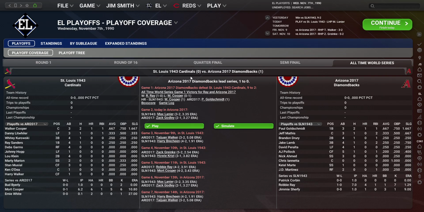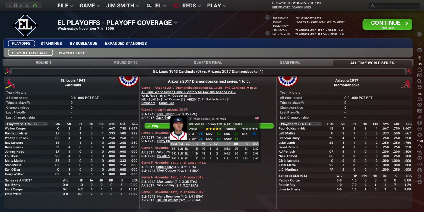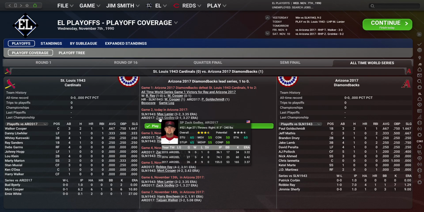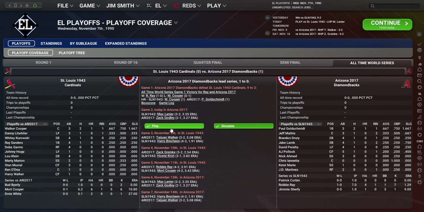But here we are, game 2 of the all-time World Series will begin here. Max Lanier is pitching today for the Cardinals. Well, I say today, this is taking place on November 7th of 1990, but in my simulation that I am doing today, Max Lanier is pitching and Zach Godley pitches for the Diamondbacks. This is a very big game.